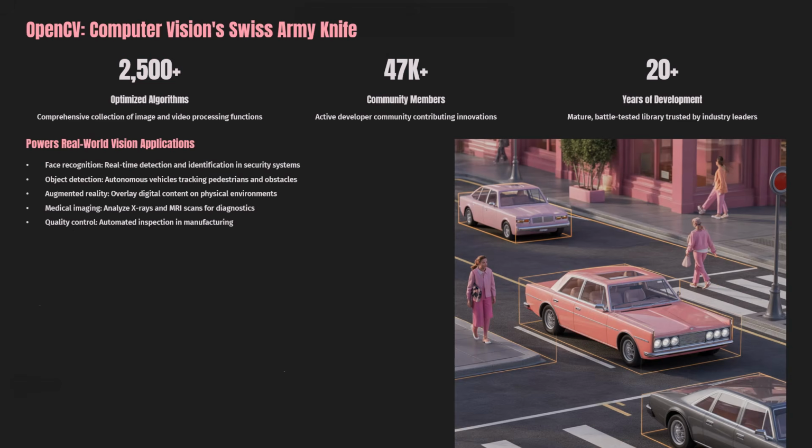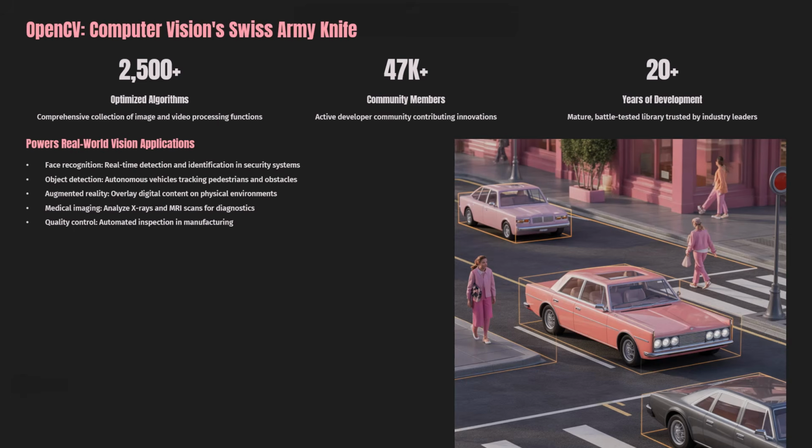OpenCV for computer vision. Well, as you can see from the statistics here, OpenCV has around 2500 plus optimized algorithms, a comprehensive collection of image and video processing functions, with around 47K plus community members and 20 plus years of development.